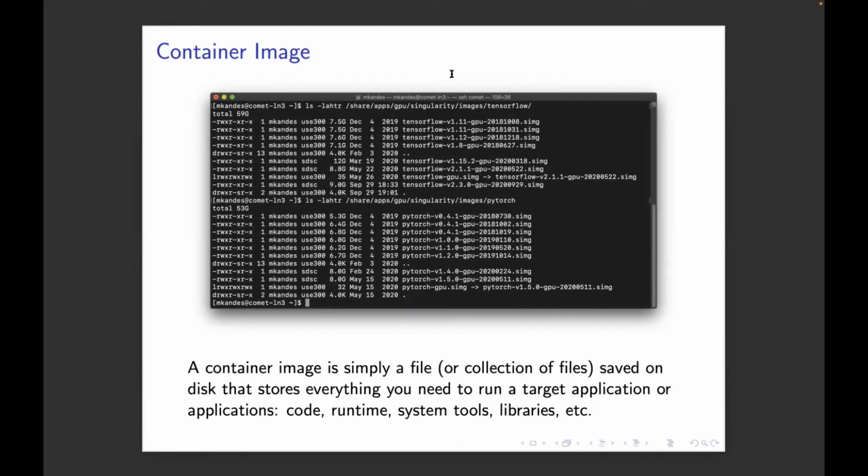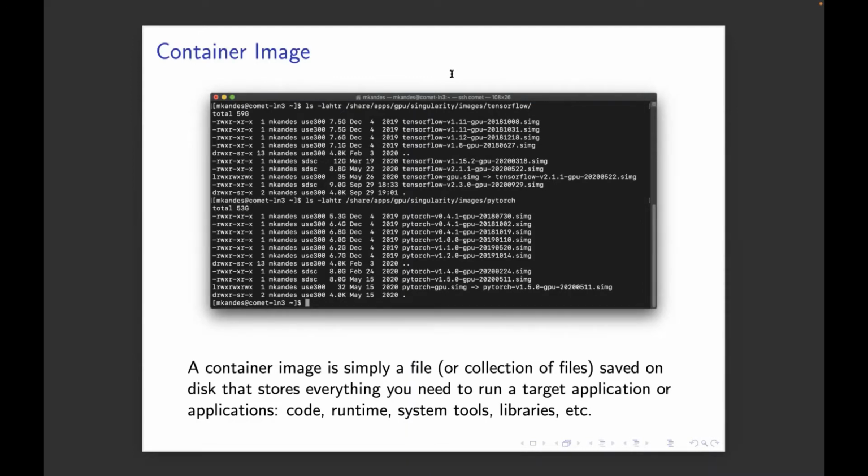So the first thing to understand, beyond the idea of what a container is, is what a container is in practice. There are really two things people are talking about when they talk about a container.